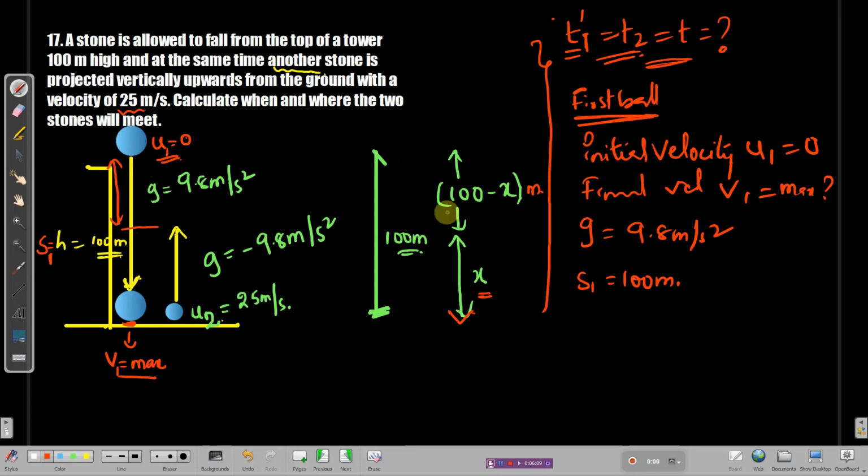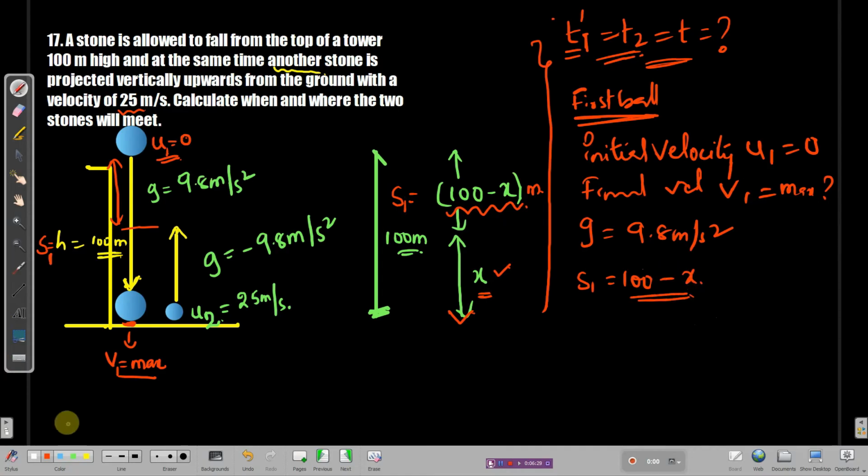We actually need to find out this distance. This top ball is going to cover this distance from the top, and this bottom ball is going to cover this distance from the bottom. So we will take s1 as 100 minus x. So I'm going to write it here, it is 100 minus x.